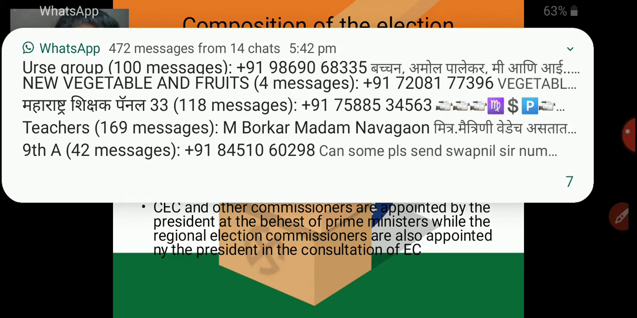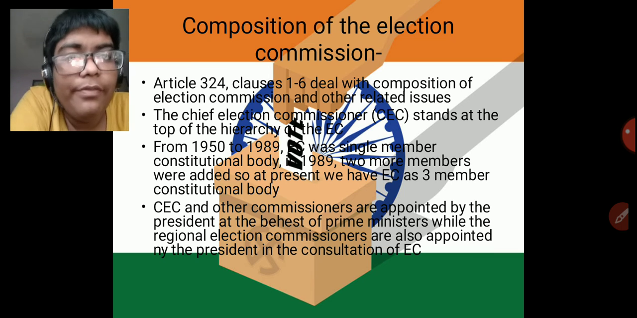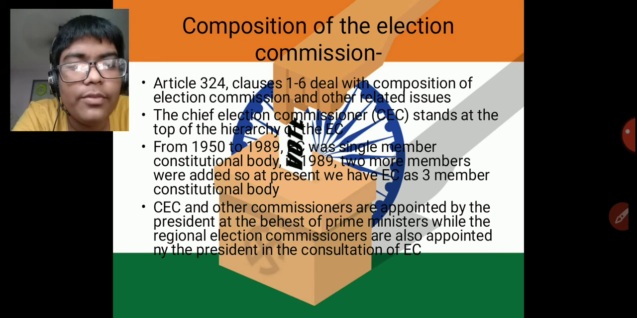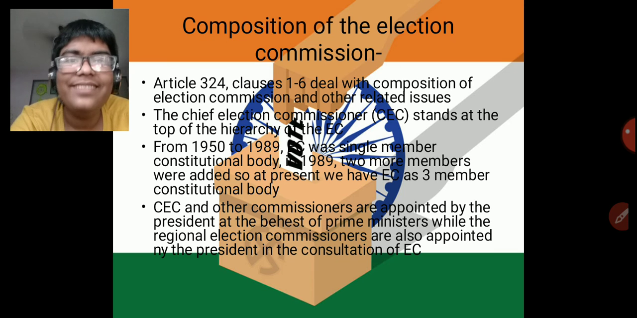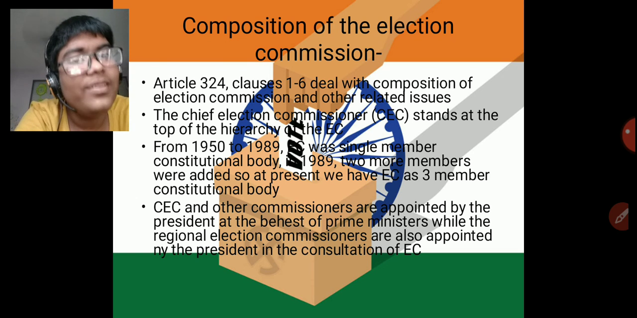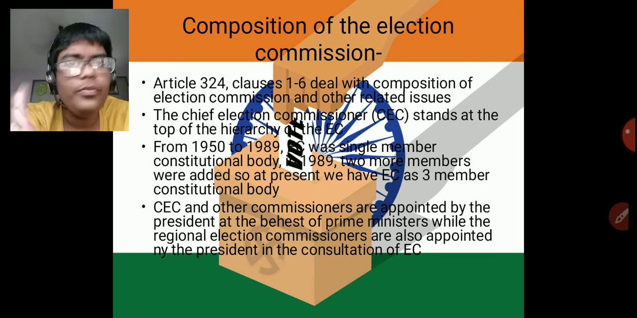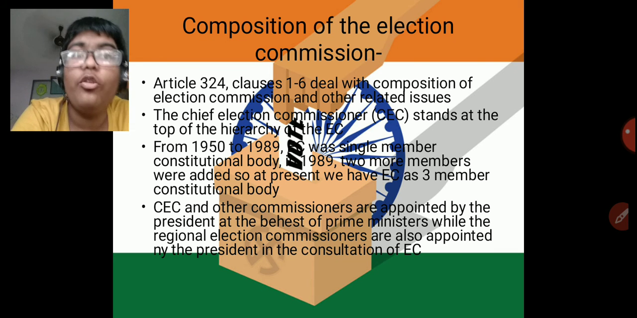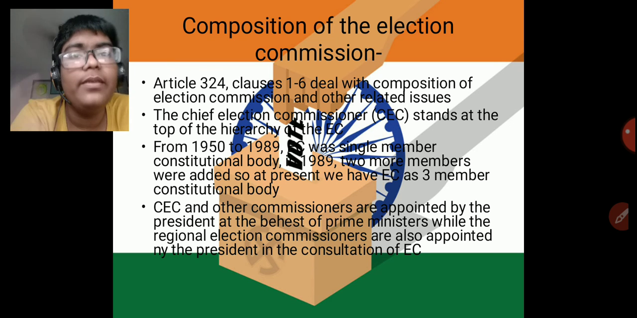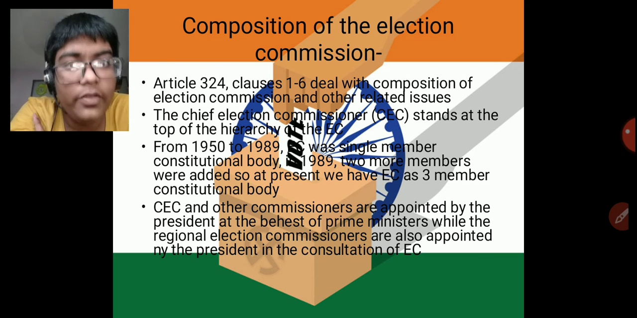What is the composition of the Election Commission? Article 324 has clauses 1 to 6, which deal with the composition of the Election Commission and other related issues. The Chief Election Commissioner, the CEC, stands at the top of the hierarchy of the EC, the Election Commission. From 1950 to 1989, the Election Commission was a single-member constitutional body. That means only one member used to look after this. But in 1989, the law changed and two more members were added. So from then till the present, we have 3 members in the Election Commission, the constitutional body.